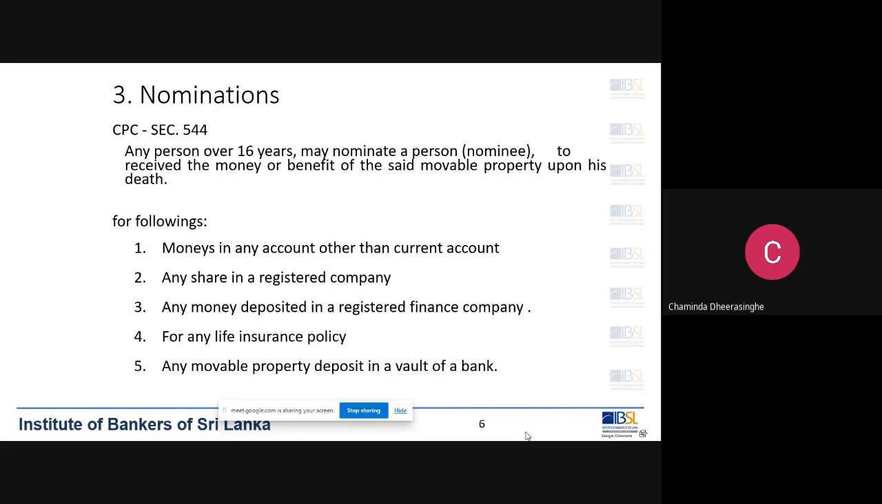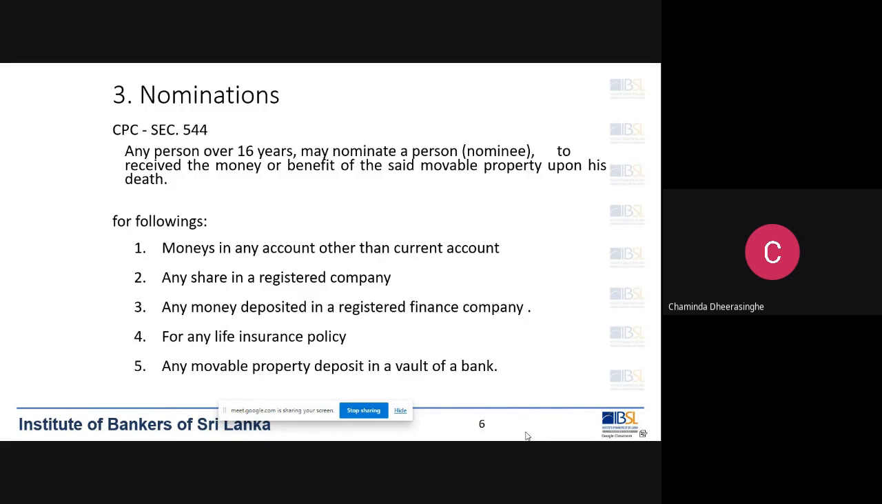So the nomination can be made to any account other than a current account. Remember that you can't have nominations on current accounts. Savings account, fixed deposit, whatever the accounts, NRFC, RFC, cash build up, investment plans, all these accounts can have a nomination, but not current accounts. And also remember, 16 years of age, not 18. Any person over 16 years of age can make a nomination.